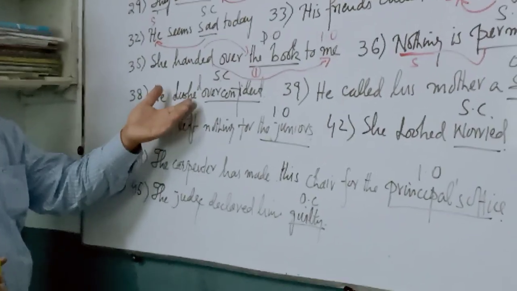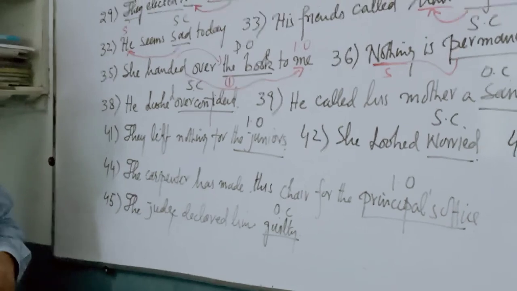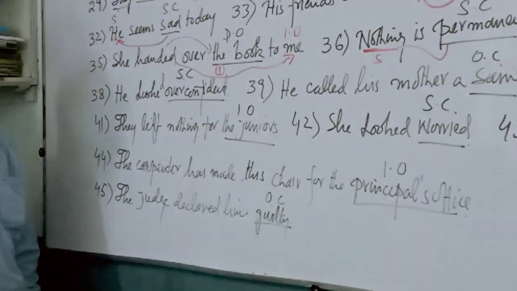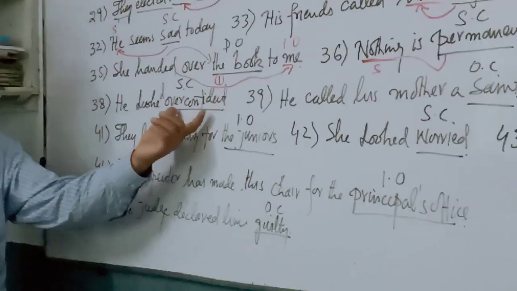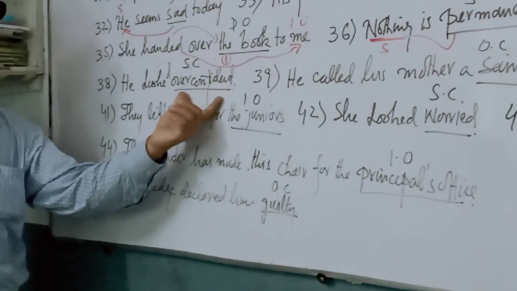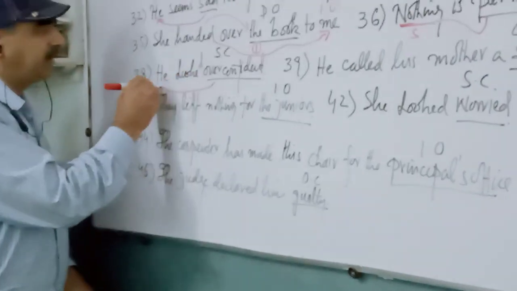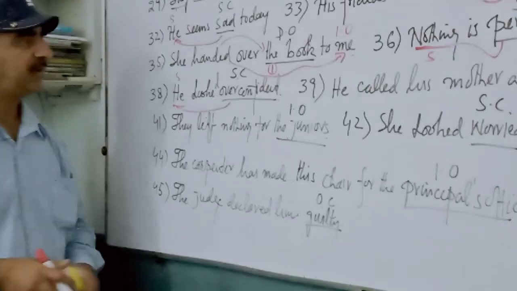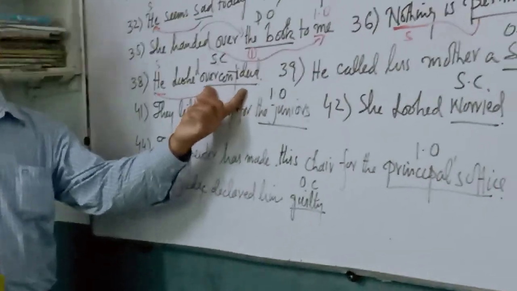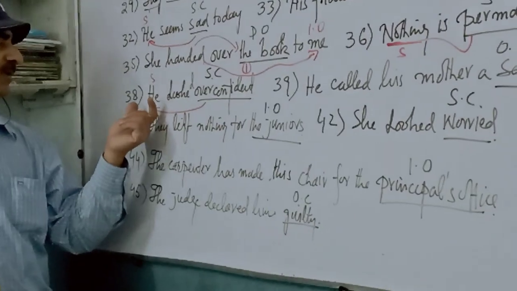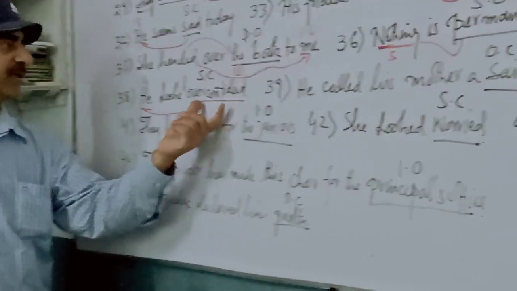Next one, 38 number. He looked overconfident. Overconfident is SC, subject complement. Why is it a subject complement? Because it is completing a subject, he. So this overconfident is completing the subject, he, that's the reason it is a subject complement.